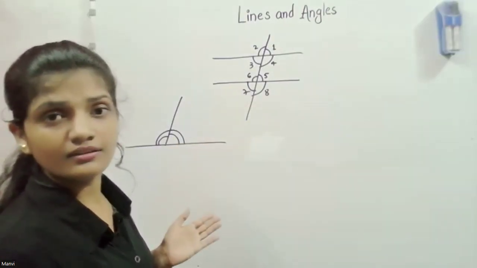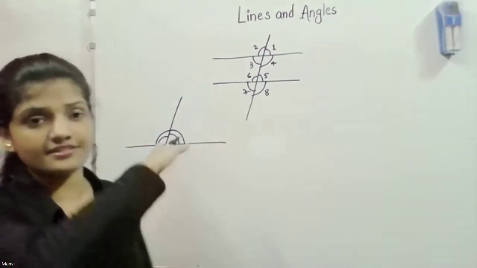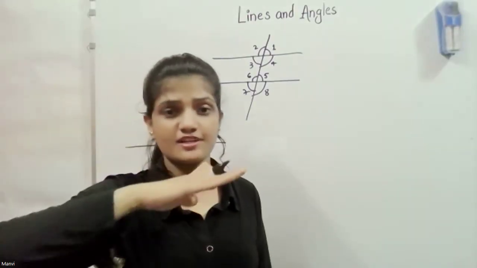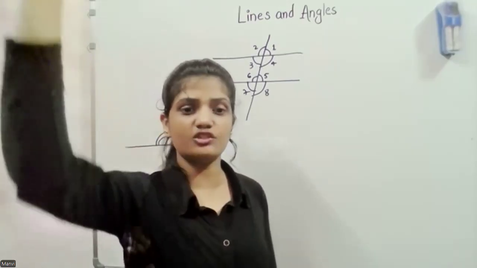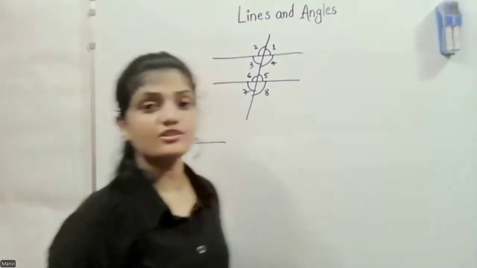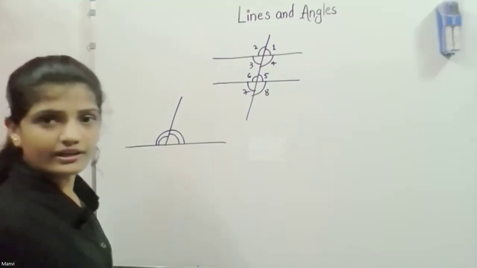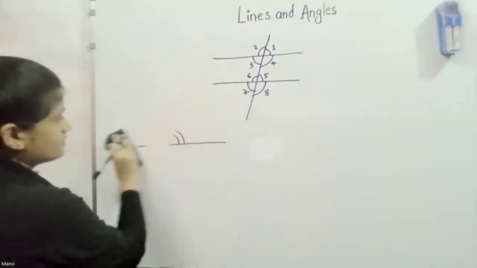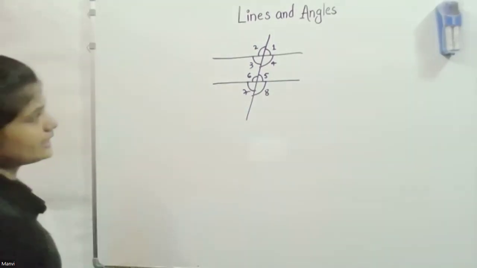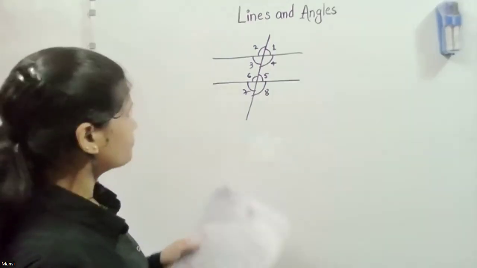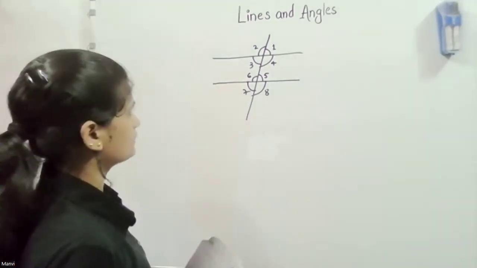Whenever we have one straight line, and if there's a line which cuts that line, then there's always formation of this 180. Okay, so let me explain a few relationships between these lines one by one.